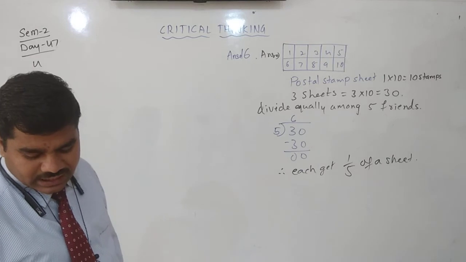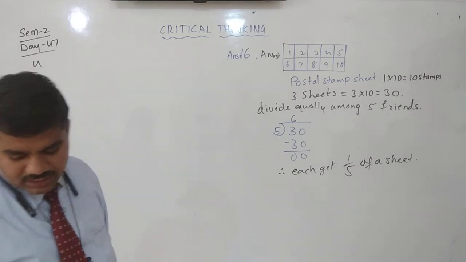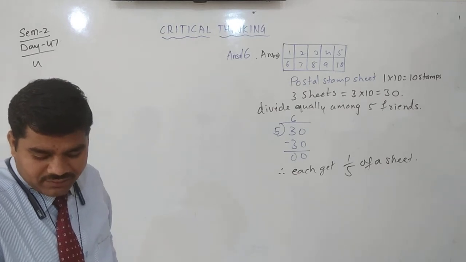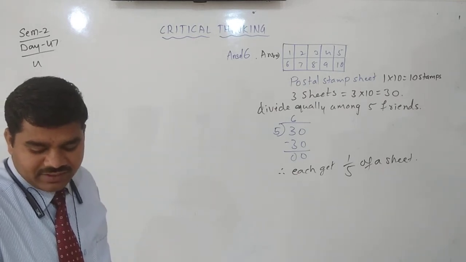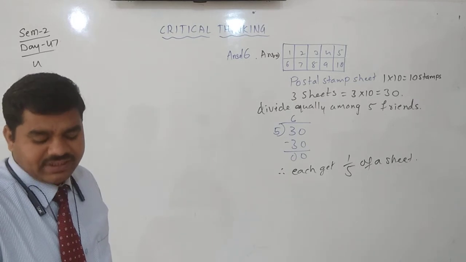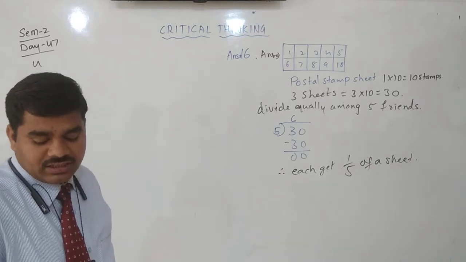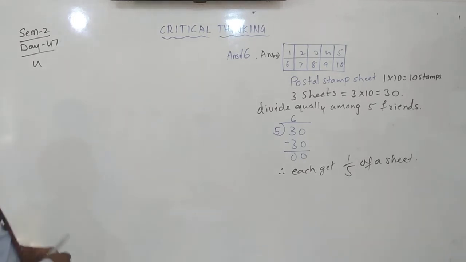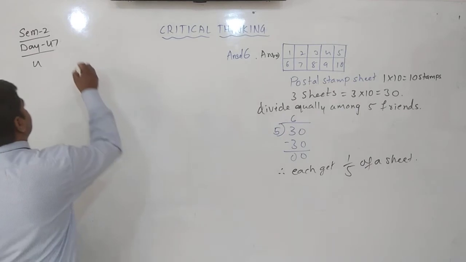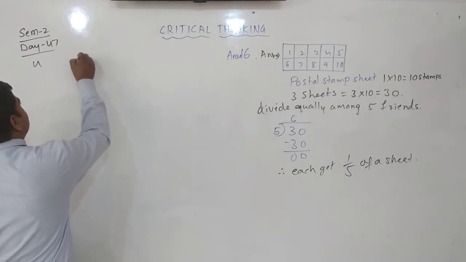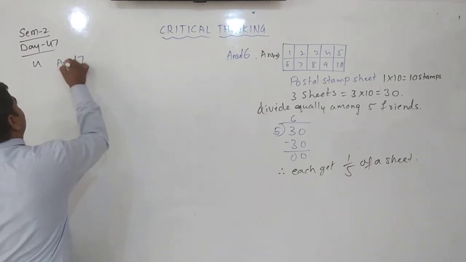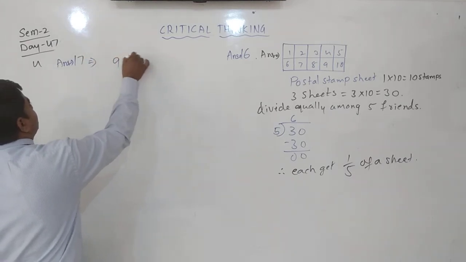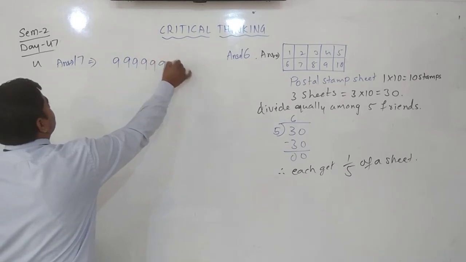When you divide a 9-digit number by a 1-digit number, what is the greatest number of digits you can have in the quotient? Explain your answer. It's very simple. When you divide a 9-digit number by a 1-digit number, any number, we can take the greatest 9-digit number. You write this as the answer.